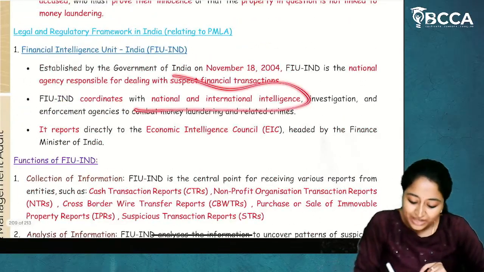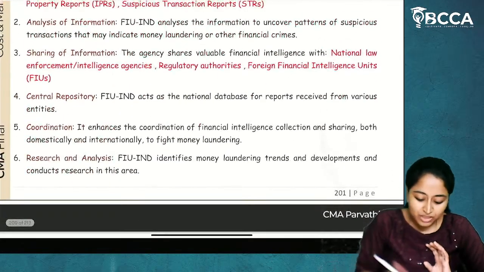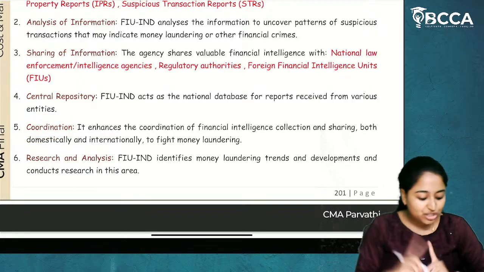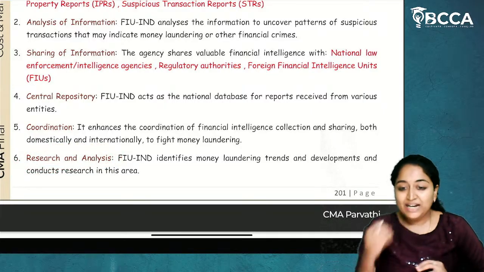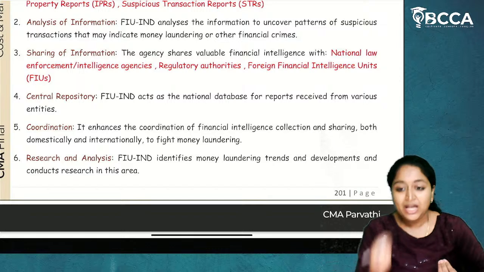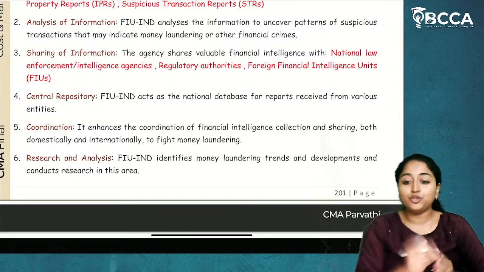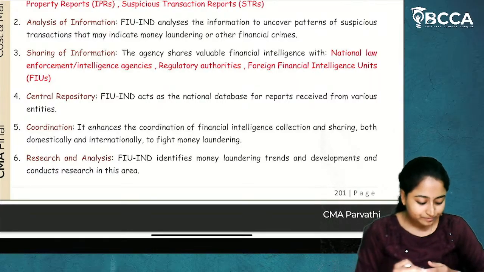Here we have seen it coordinates with national and international intelligence. So it will act as a central repository and it will coordinate between national and international agencies. Then research and analysis. It will do the research of how this money laundering is happening, why it is happening, how this is being carried out by the fraudsters, how we have to control everything. They will do the research and analysis.